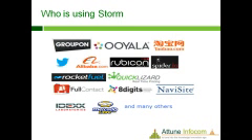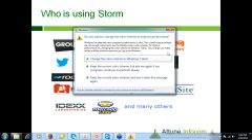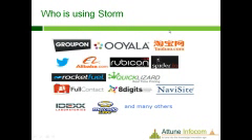Another point: who is using Storm? Many companies these days use Apache Storm, like Groupon and Rocketflow, and many others, as we can see in this slide. Everyone has big data they want to process, and everyone wants to process the data in a timely way. So day by day, Apache Storm is used more.